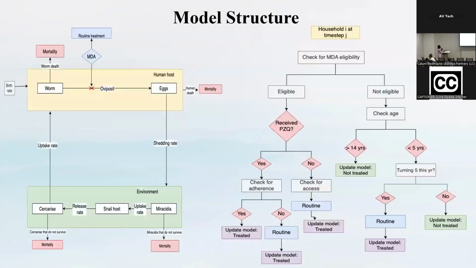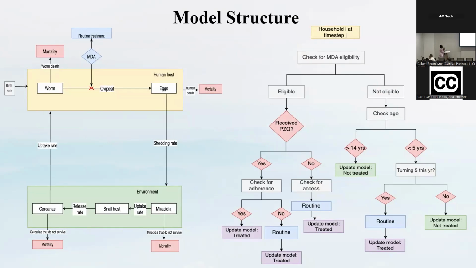On to the model structure. Since this is a macroparasitic disease, we cannot ignore the interactions between the different hosts, because here we have the human host and the snail host. And since the parasite also lives outside the 2 hosts, we have to tackle the environment.